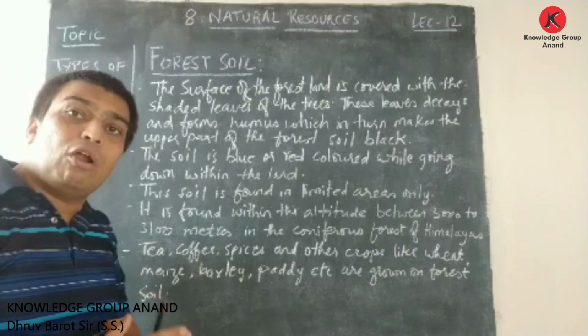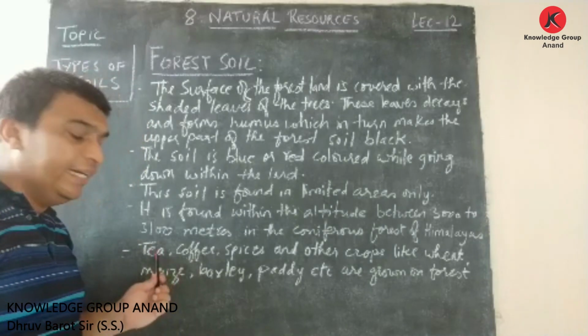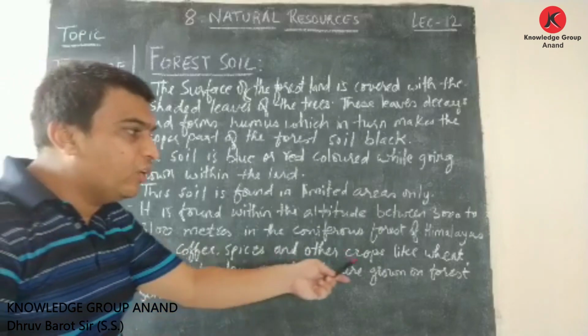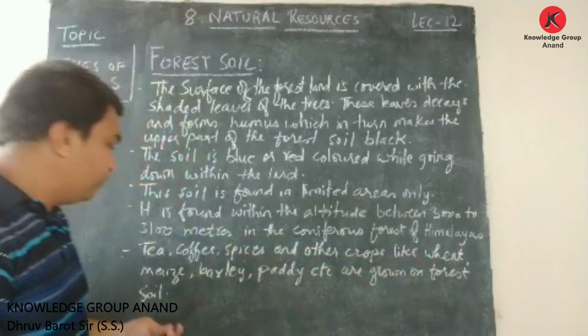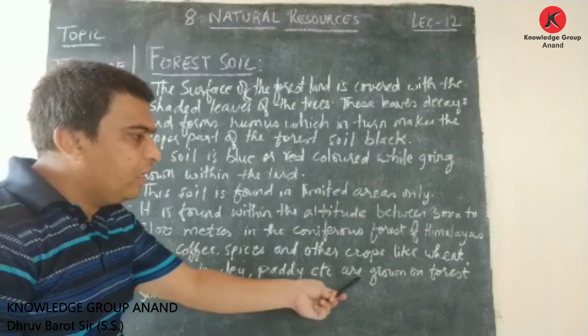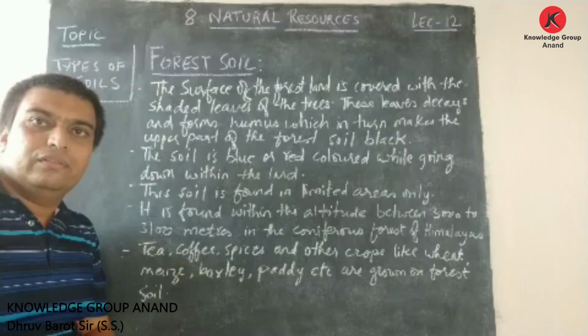Friends, now which type of crops can be found? Here it is said that tea, coffee, spices, and other crops like wheat, maize, barley, paddy, etc. are grown on forest soil.